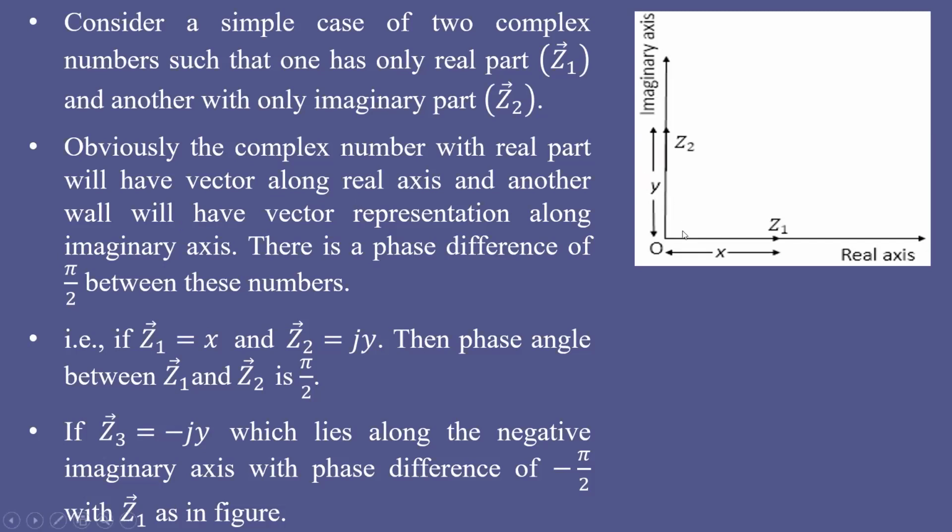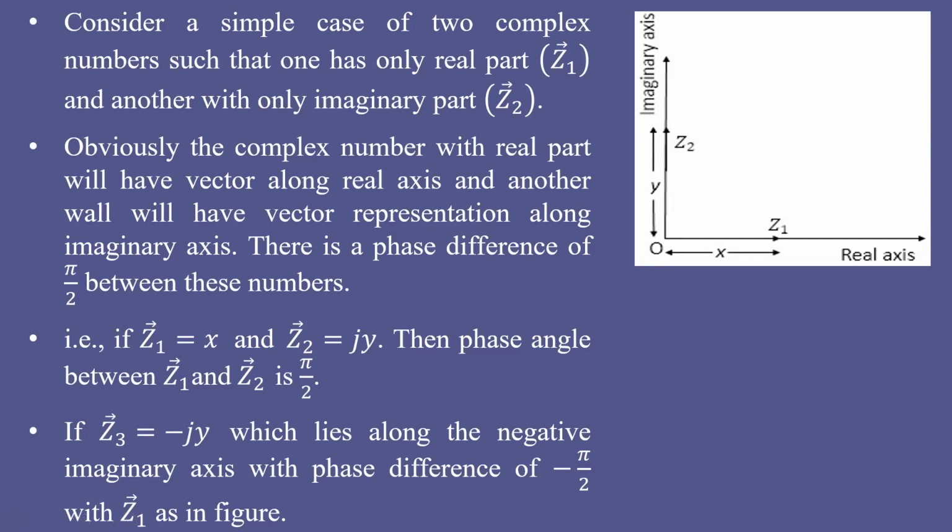Therefore, what is the angle between this Z1 and Z2? That is exactly equal to 90 degrees. You observe here, we have considered Z1, which has only a real part, Z1 is equal to x, and Z2 has only an imaginary part, equal to jy, where y is the imaginary part of that complex number.